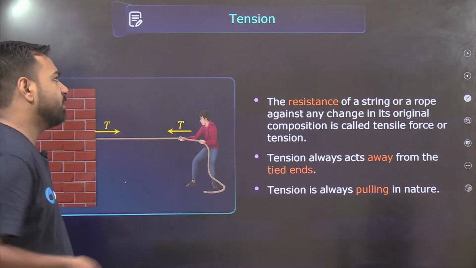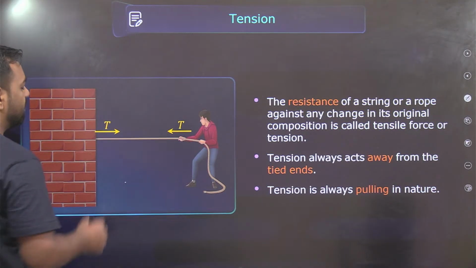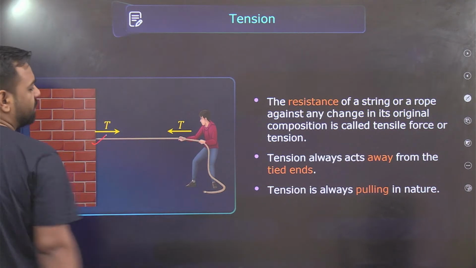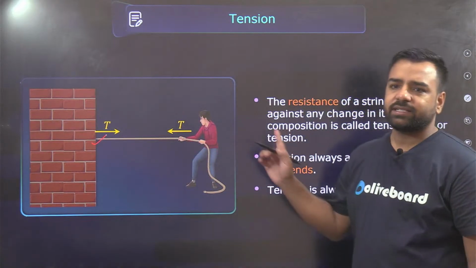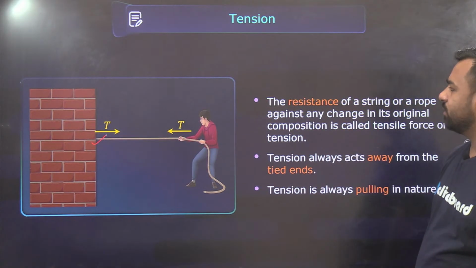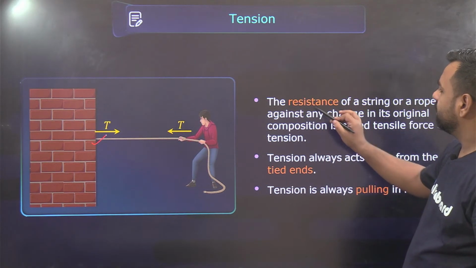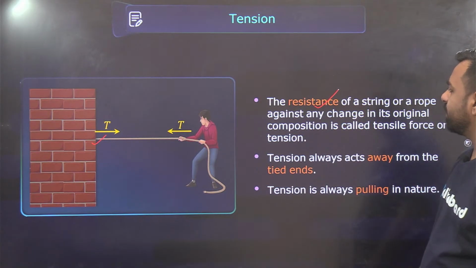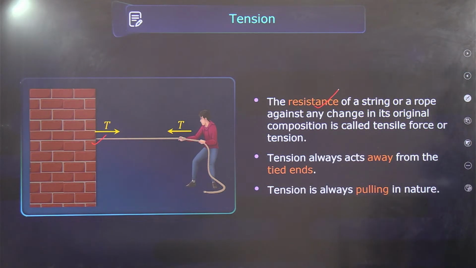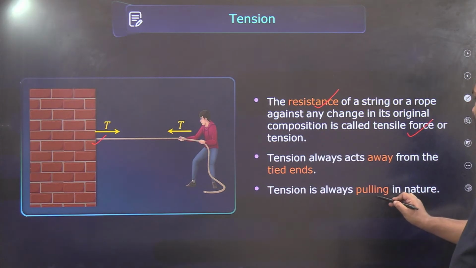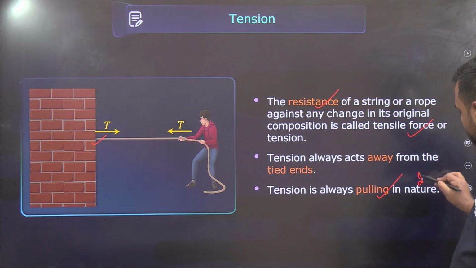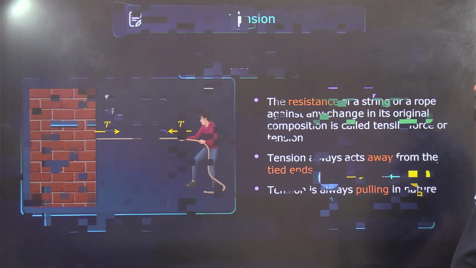Talking about contact force, let's talk about tension. Here a rope is tied to this wall and we are stretching it. This tension force is an example of contact force. The resistance of a string or a rope against any change in its original composition is called the tensile force, or the tension. It always acts away from the tied ends. Tension is always pulling in nature. These are the most repetitive questions.